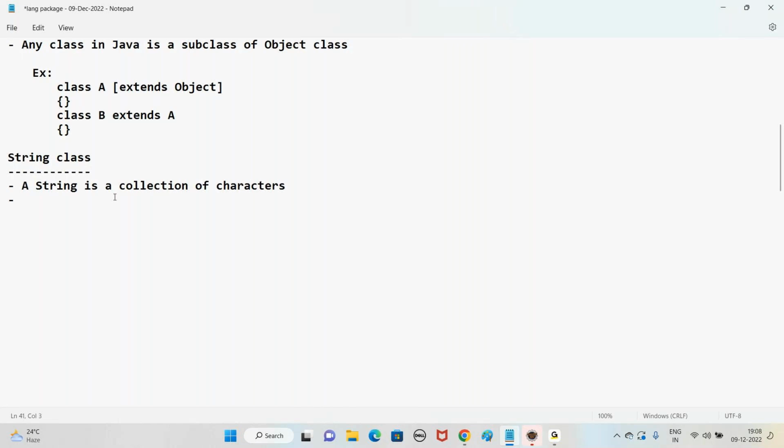And a very important point in Java is, in Java, string is immutable. The meaning of immutable is like a constant. Once we store a value in the memory, we cannot change that value. Let me elaborate what is this immutable using a diagram.